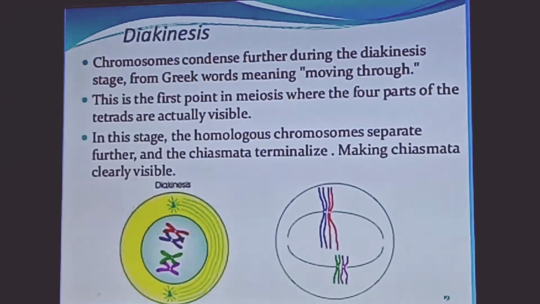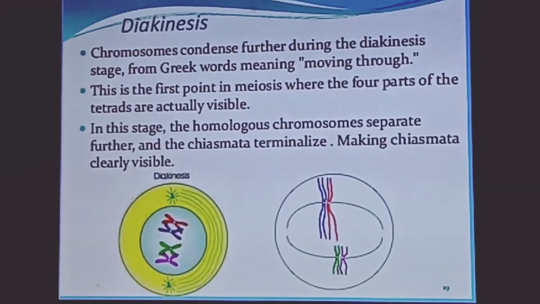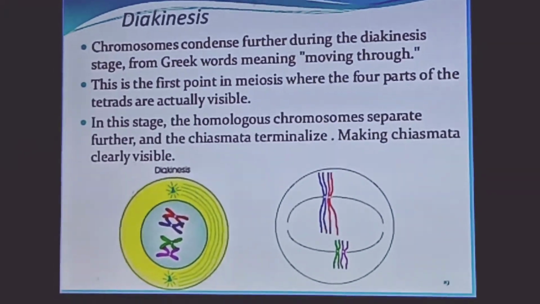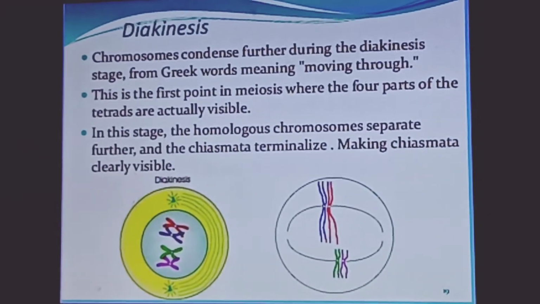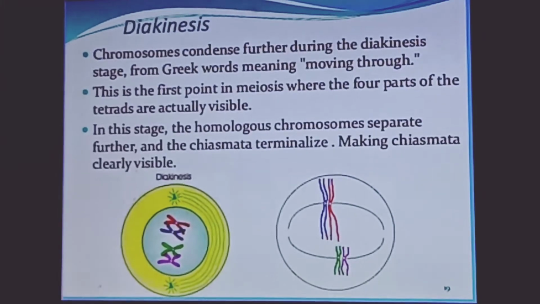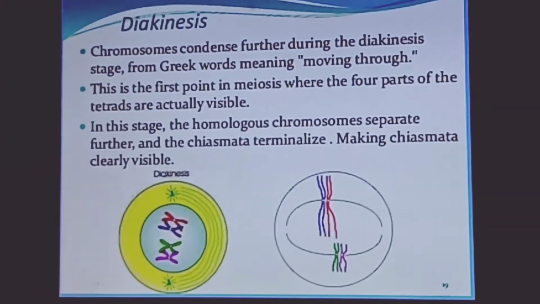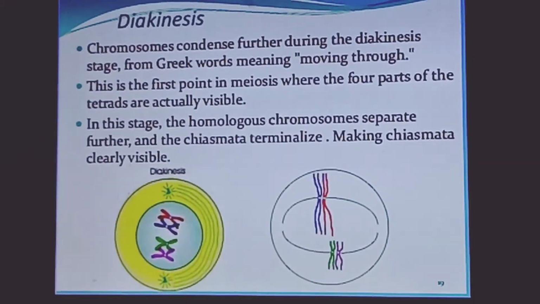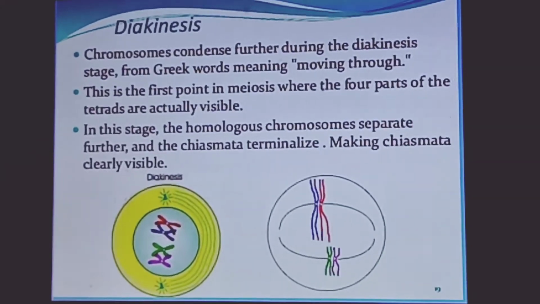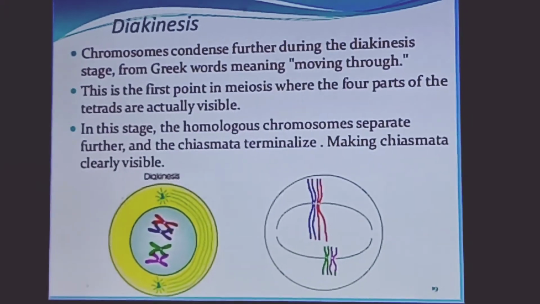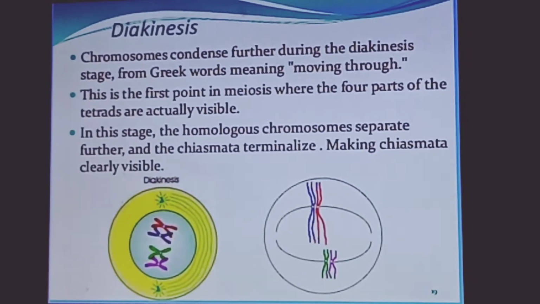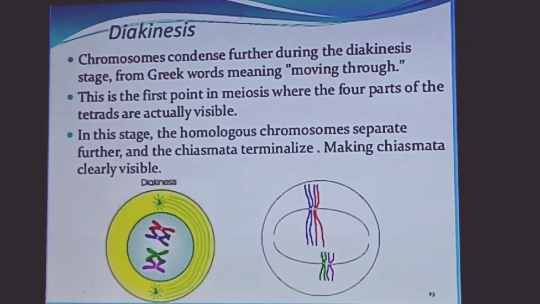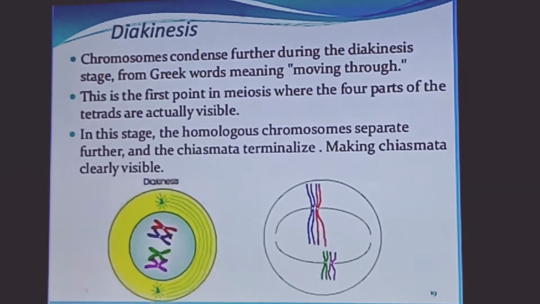The last stage of prophase I is diakinesis. The chromosomes become condensed further and further during this stage. The name is coined from a Greek word meaning moving through. This is the first point in meiosis where the 4 parts of the tetrads are actually visible. In this stage, the homologous chromosomes separate further and the chiasmata terminalize, making chiasmata clearly visible.